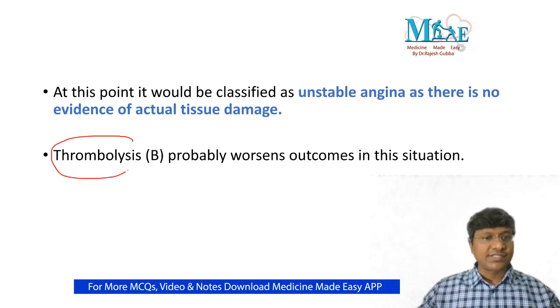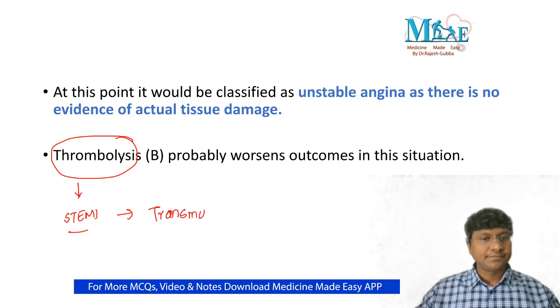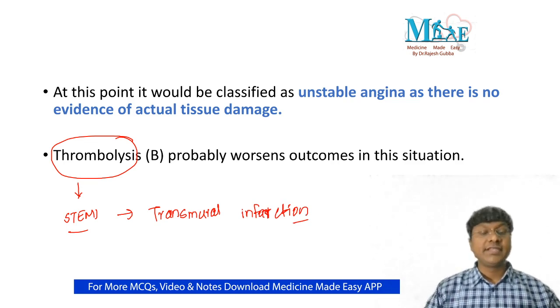If you see, thrombolysis is indicated only in patients with ST elevation MI, because in ST elevation MI, it is a transmural infarction. So only in that clinical scenario do you require thrombolysis, either with alteplase, reteplase, tenecteplase, streptokinase, or urokinase. These are the thrombolytic agents you need to consider.